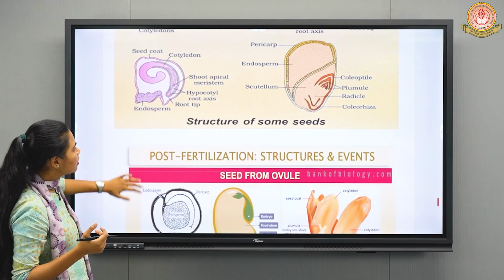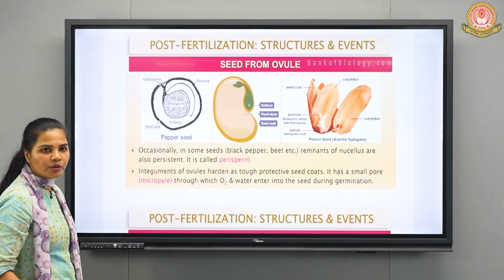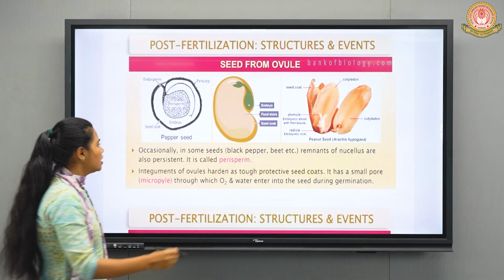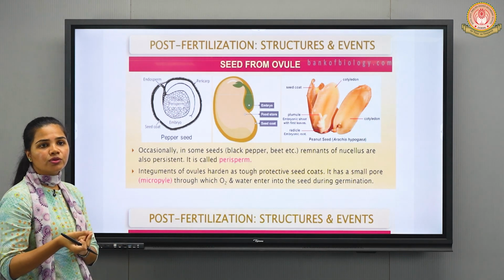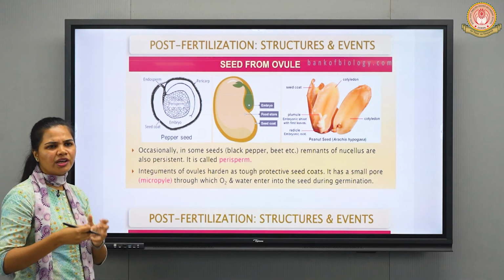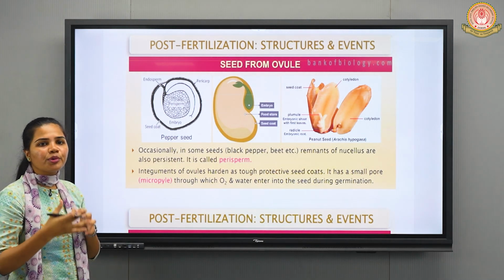Fine. Moving forward, one more term regarding this, the perisperm, right? So that you need to remember. In some seeds, for example black pepper, beet and all, the remnants of the nucellus, or you can say the remains of the nucellus, persist for some period of time.